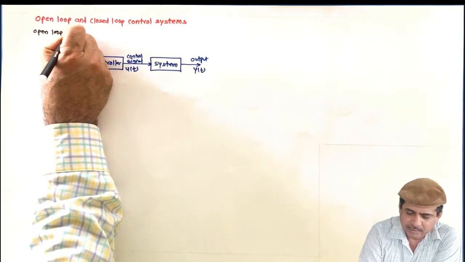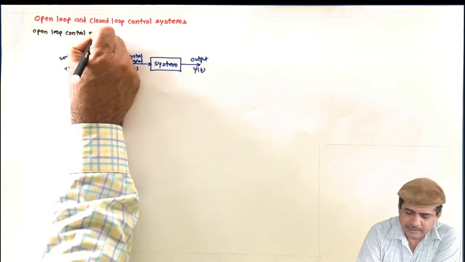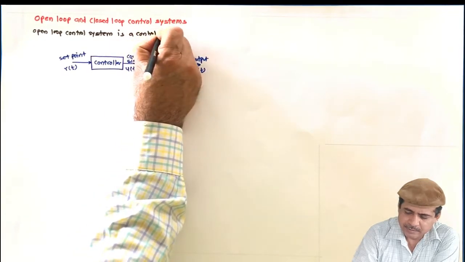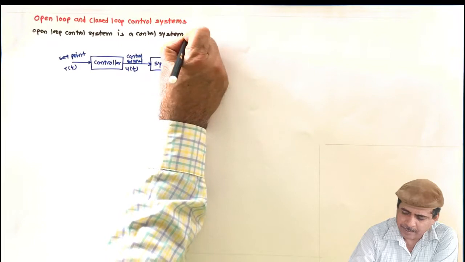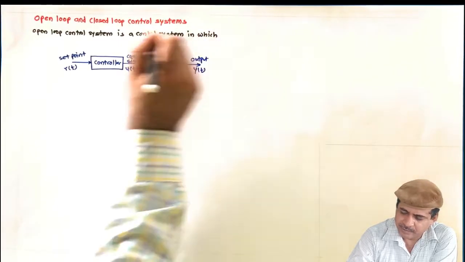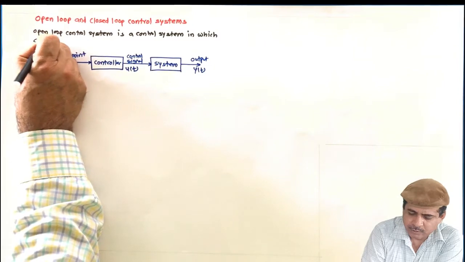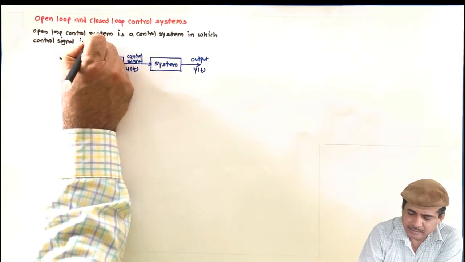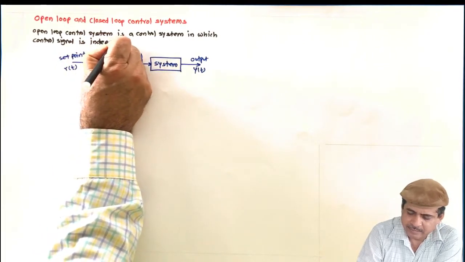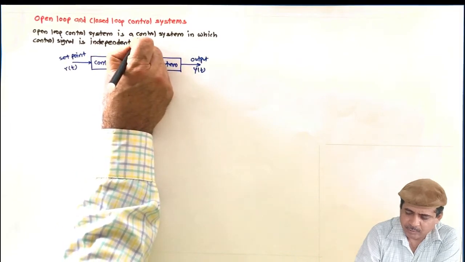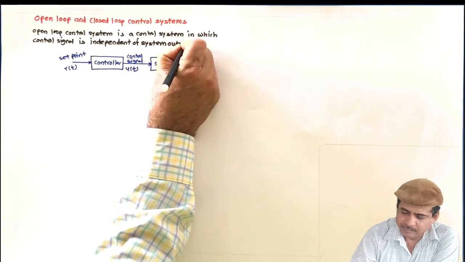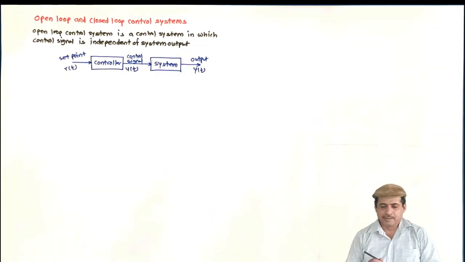Open loop control system is a control system in which control signal is independent of system output. Correct. And then how it works as discussed.